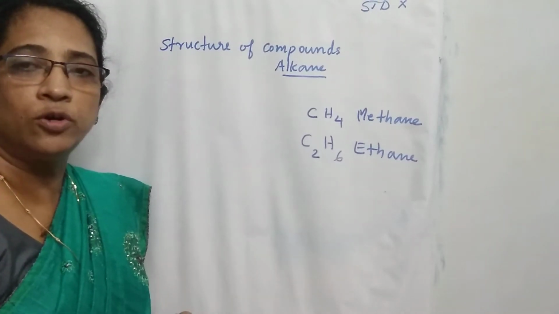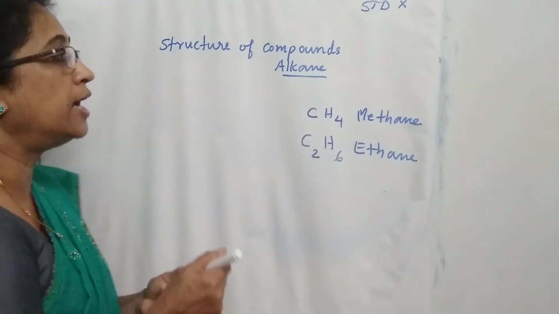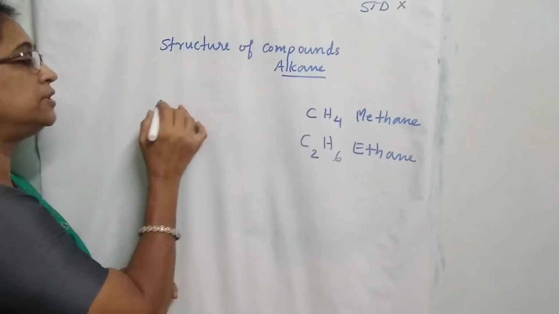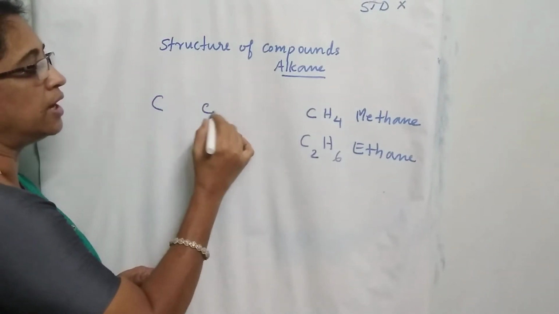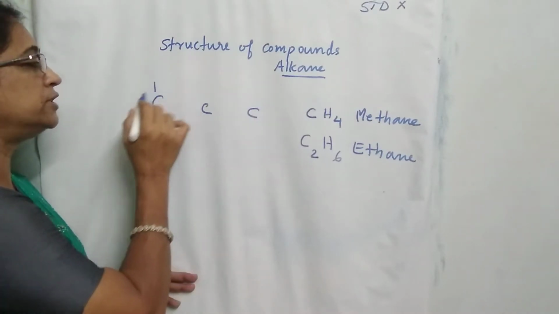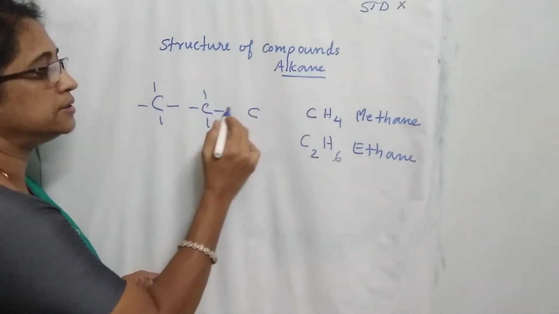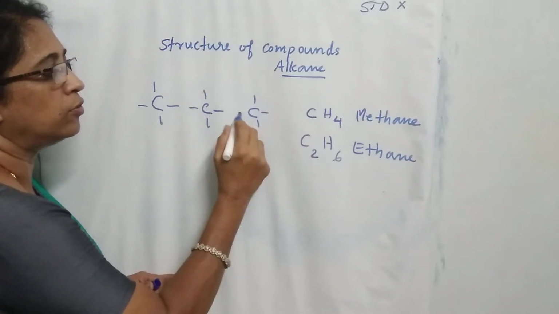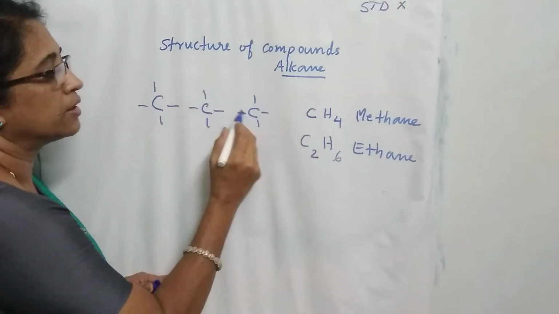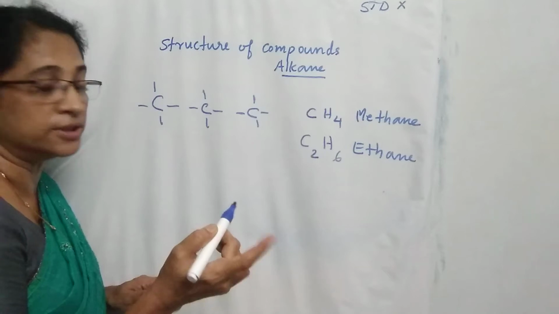Next we are going to draw the structure of a hydrocarbon containing 3 carbon atoms, an alkane with 3 carbon atoms. So write 3 carbon atoms. We know that there are 4 electrons in the valence shell, so put 4 lines like this. Alkanes are compounds containing carbon-carbon single bonds.